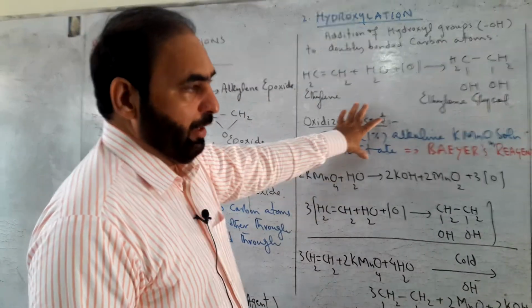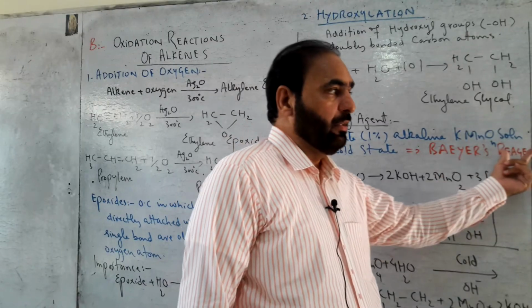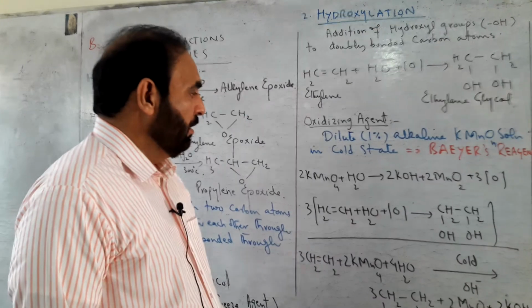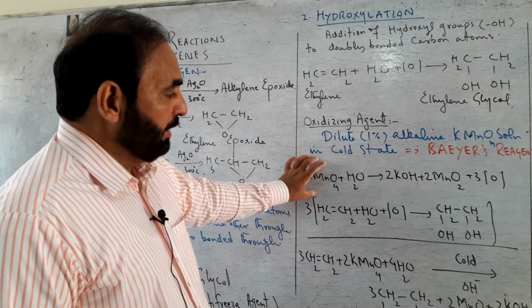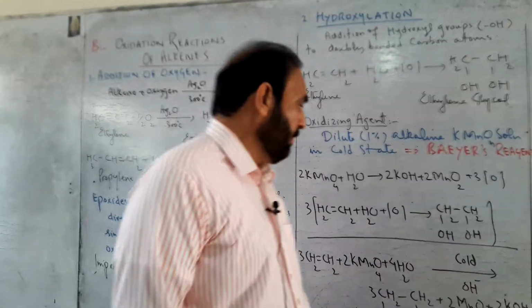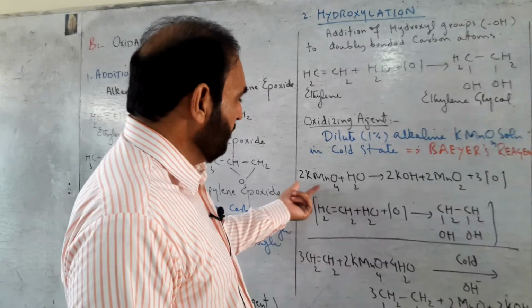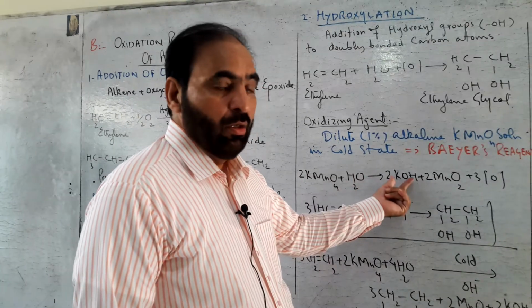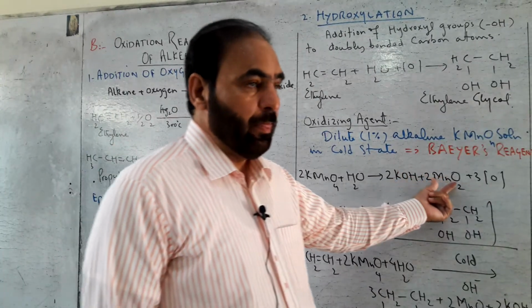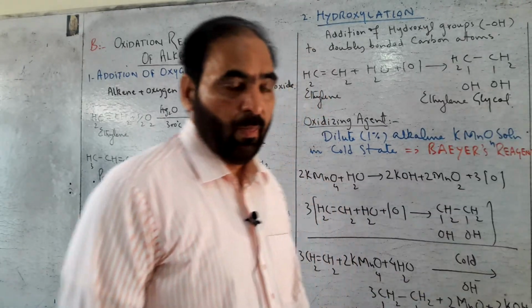This composition of KMnO4 is called Bayer's reagent. KMnO4 is made to react with water in order to produce atomic oxygen. KMnO4 reacts with water and is changed into potassium hydroxide and manganese dioxide, and 3 atomic oxygens are released.